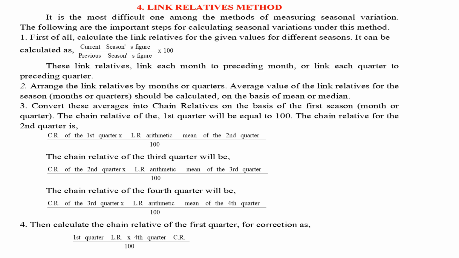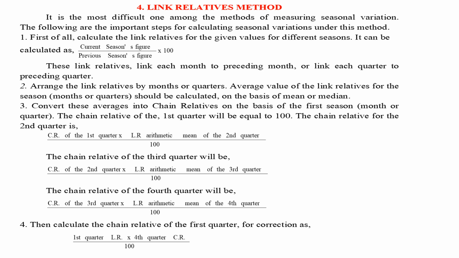The average value of the link relatives for the season, months or quarters should be calculated, on the basis of mean or median. 3. Convert these averages into chain relatives on the basis of the first season, month or quarter. The chain relative of the first quarter will be equal to 100. The chain relative for the second quarter is stated here. The chain relative of the third quarter is stated here. The chain relative of the fourth quarter is stated here.